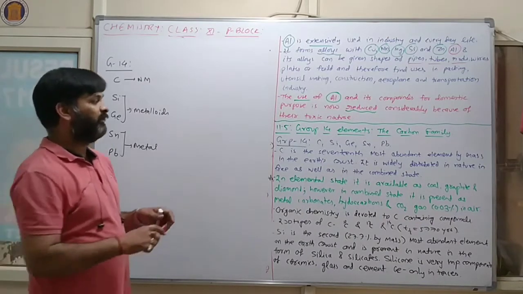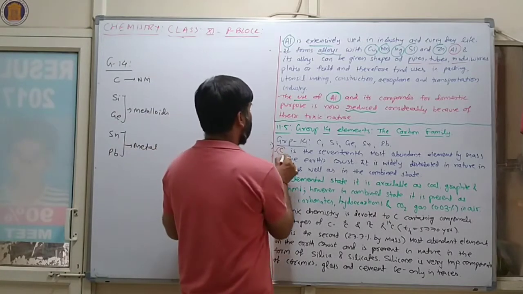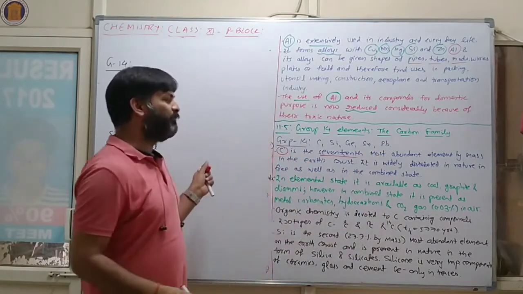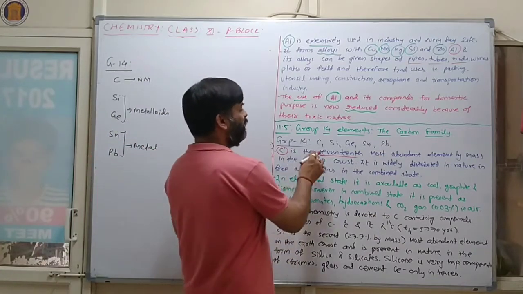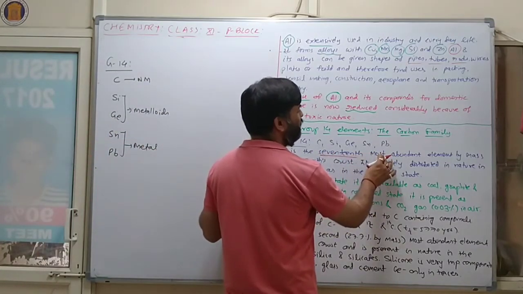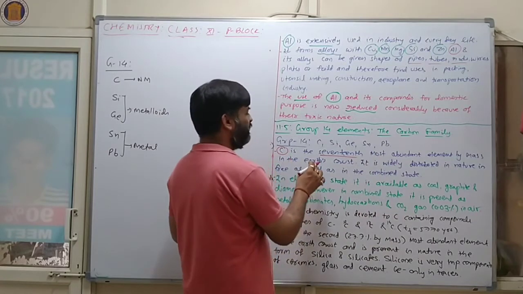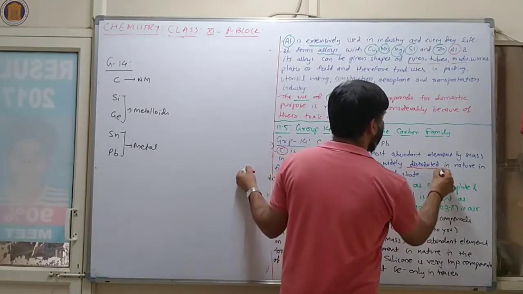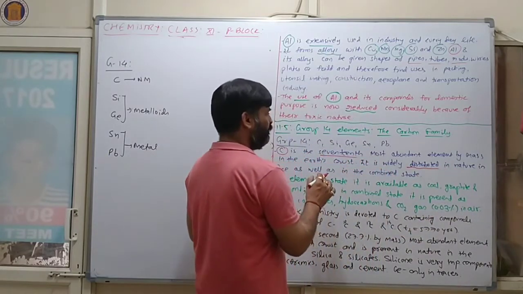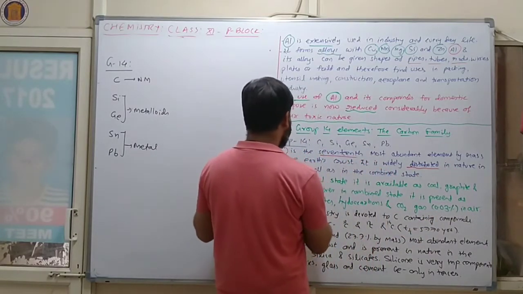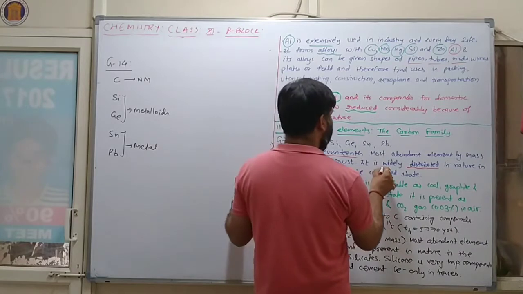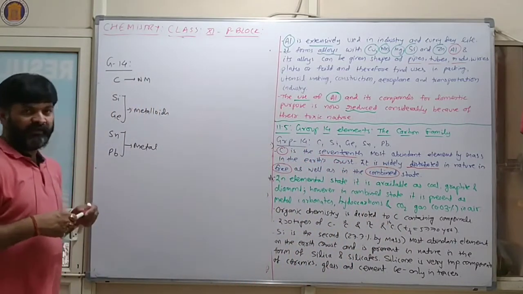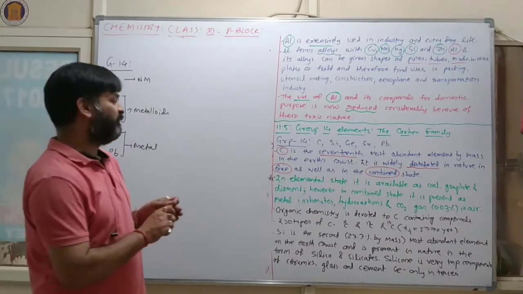Now carbon is the 17th most abundant element by mass in the earth's crust. It is widely distributed in nature in free as well as combined state.